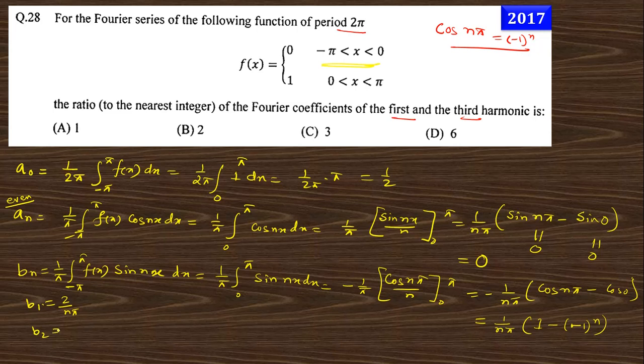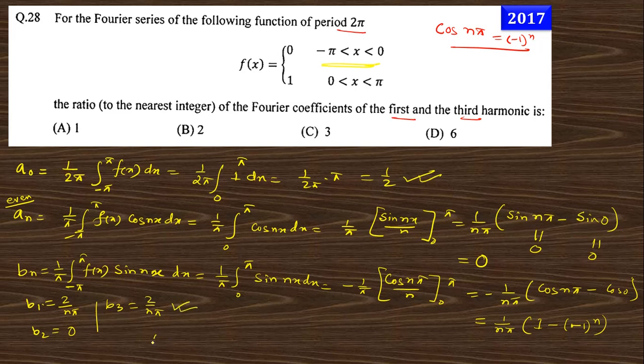And b2, since n is even, is 0. b3 is also 2 by n pi, and so on. So our first coefficient, the first harmonic, is half, and the third harmonic is 2 by n pi.